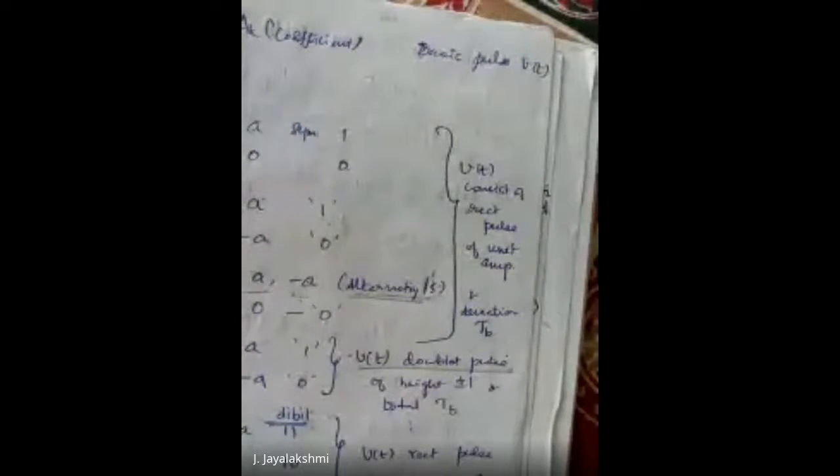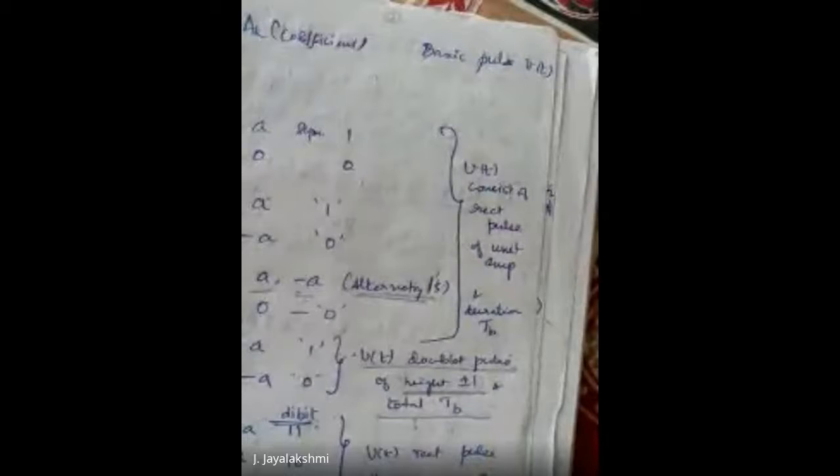It has got negative amplitude as well as positive amplitude for 1 bit duration, and for 0, positive amplitude to negative amplitude. So the height of the pulse here is referred to as plus or minus 1, and it is called a doublet pulse, whereas in the other cases it's called a rectangular pulse. And the bit duration is going to be TB.